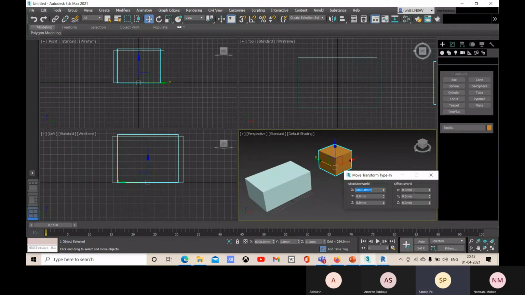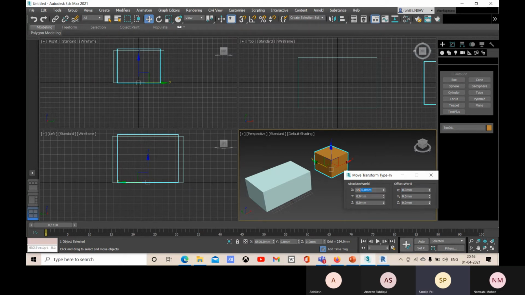Now if I go for offset, it will be calculated from the previous point or the last position. If I go for minus 500, the x will be changed also. So just see the change. Right now the x of this absolute world is changed to 5500.